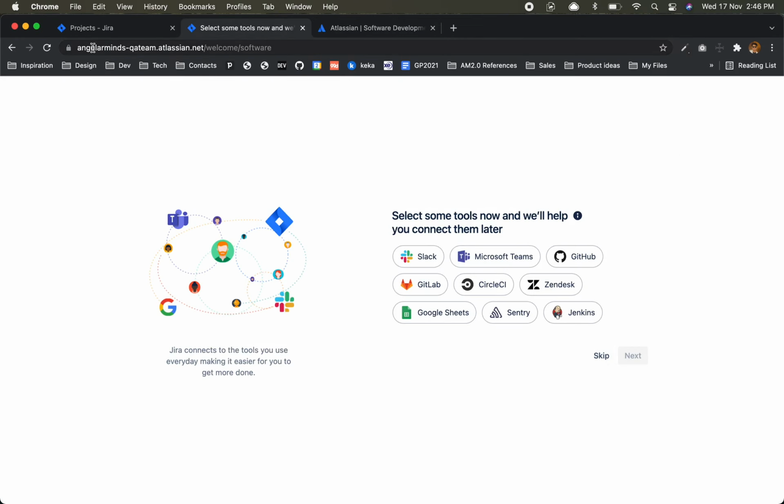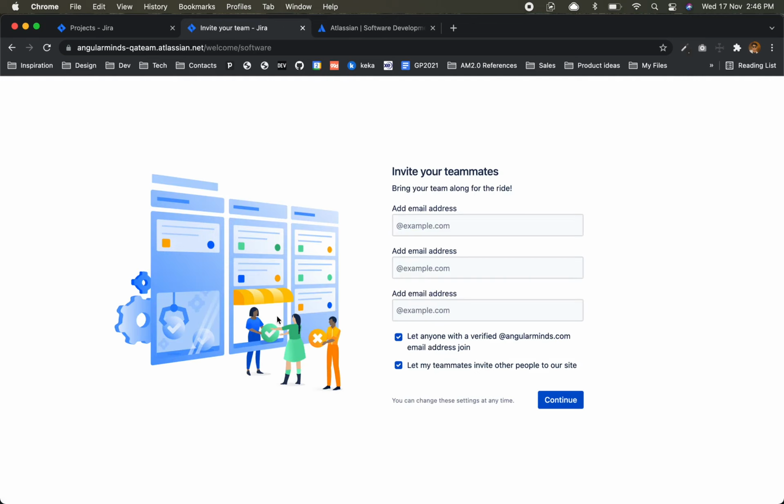So our site got created, Angular Minds dash QA team. On this site, basically let's suppose for each team we can create one separate site, or for each project we can create a separate site. Usually it is created for a separate project, and in that project we can use Jira, then we can use Confluence, like all the softwares given by them. This is their welcome.